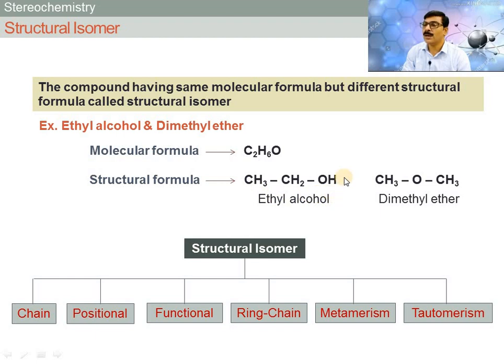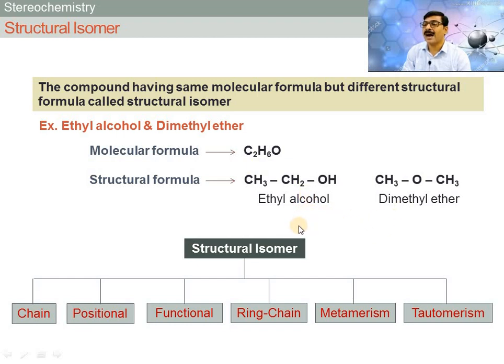In ethyl alcohol, hydroxy is the functional group and in dimethyl ether, ether is the functional group. Means both compounds have the same molecular formula but different structural formula.